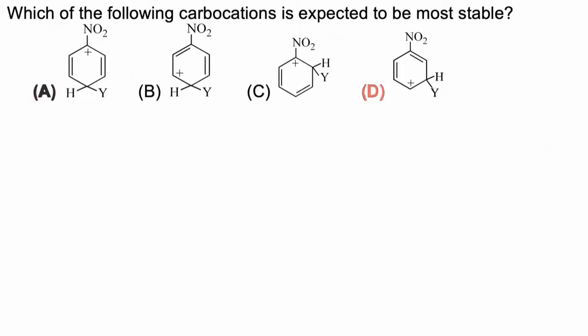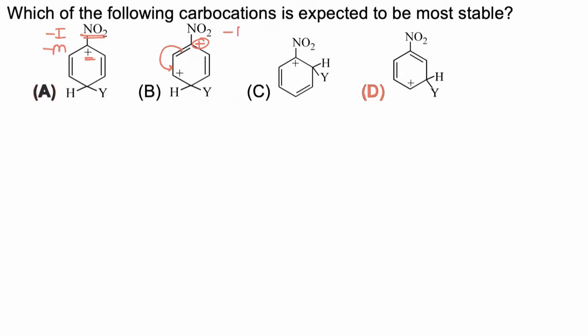In this question, we have to find which of the following carbocations is expected to be most stable. Now, if we consider the first carbocation, it is having very strong minus I and minus M effect, which will destabilize this carbocation. In the second case, after resonance, positive charge is delocalized to that carbon which is having the NO2 group.